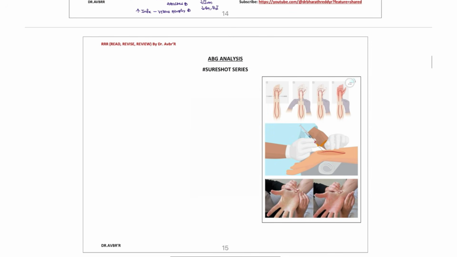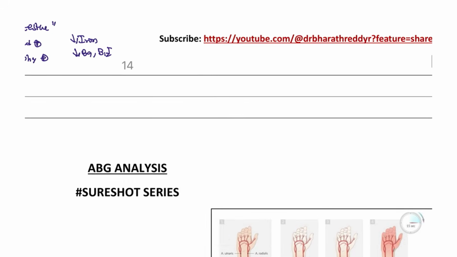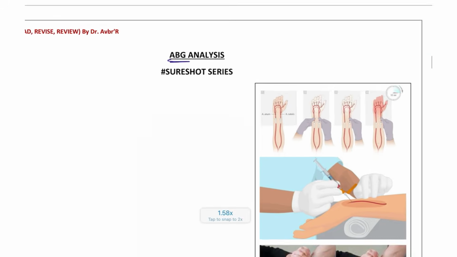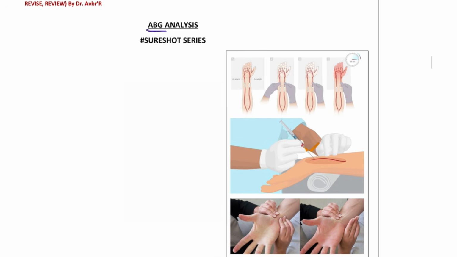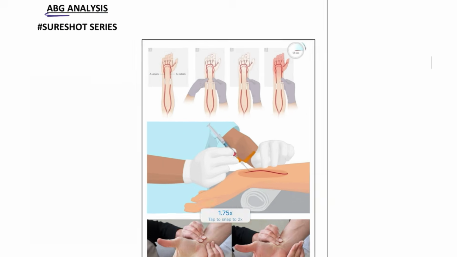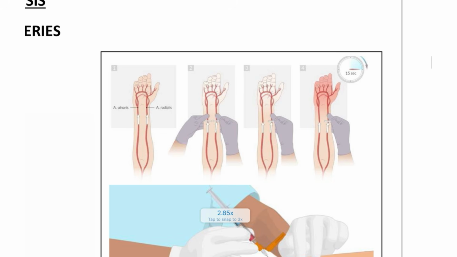Next, moving on to a very short but highly important topic that you have to take note of. This is the ABG analysis. I am going to discuss the ABG analysis. Whenever I am going to do the ABG analysis, I am going to do two tests. One is the Allen test, or what we commonly do nowadays, the modified Allen test. This is the modified Allen test that we are going to perform.